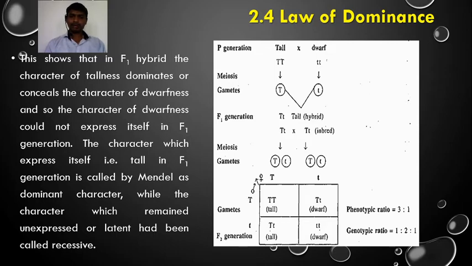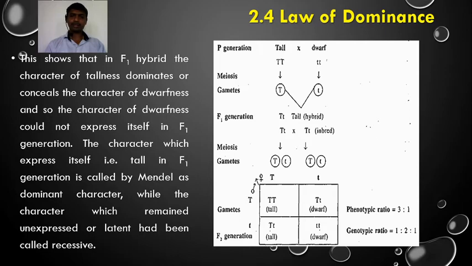One is capital T capital T, two are capital T small t, and the remaining one is small t small t. This is the genotype of the F2 generation individuals. So the genotypic ratio is 1:2:1. If we see the phenotype of these individuals, there are 3 tall plants and 1 dwarf plant.